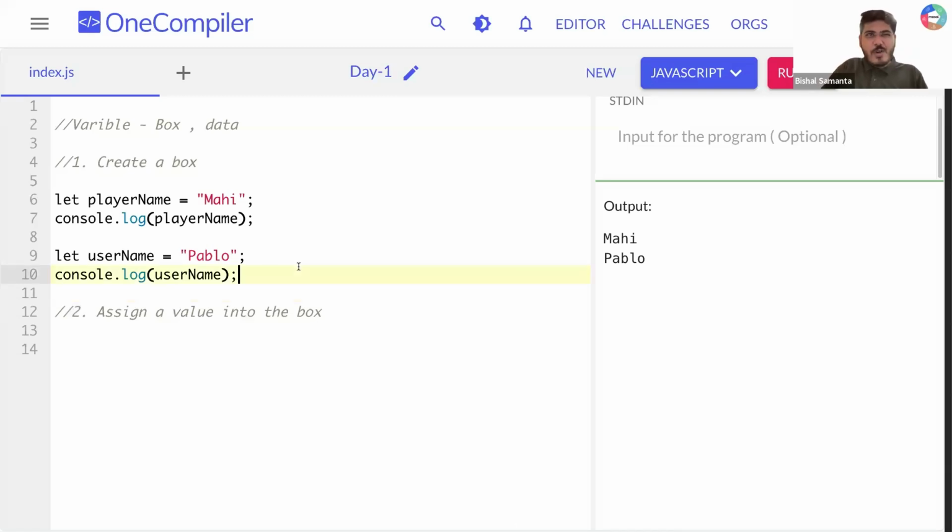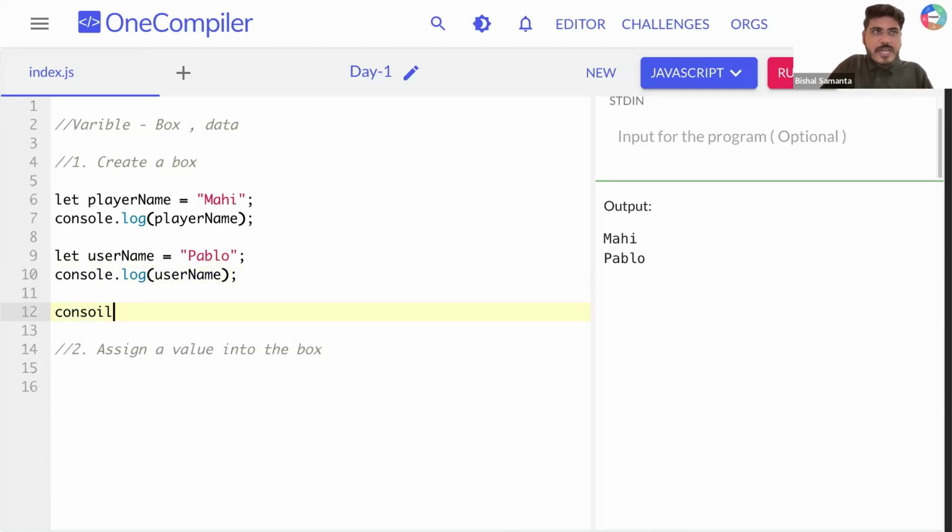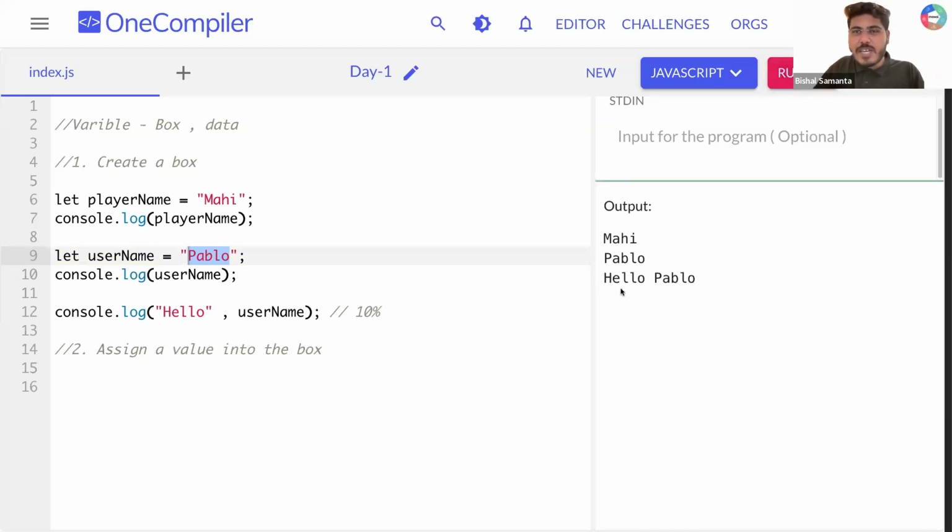Cool. Okay, then tell me one thing. What if I'm writing here console.log, and after that I'm writing hello and then comma and then username. Can you tell me what I'm supposed to get from line number 12? $10 question for the day. If you are able to answer, $10 you will win. So hello I'm supposed to get, and then username. What is the value stored in username? Pablo, right? So now I'm getting hello Pablo.